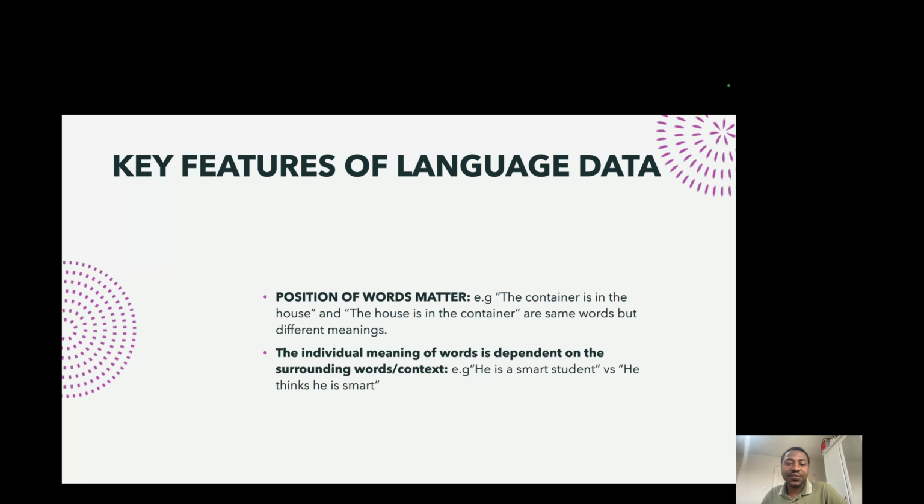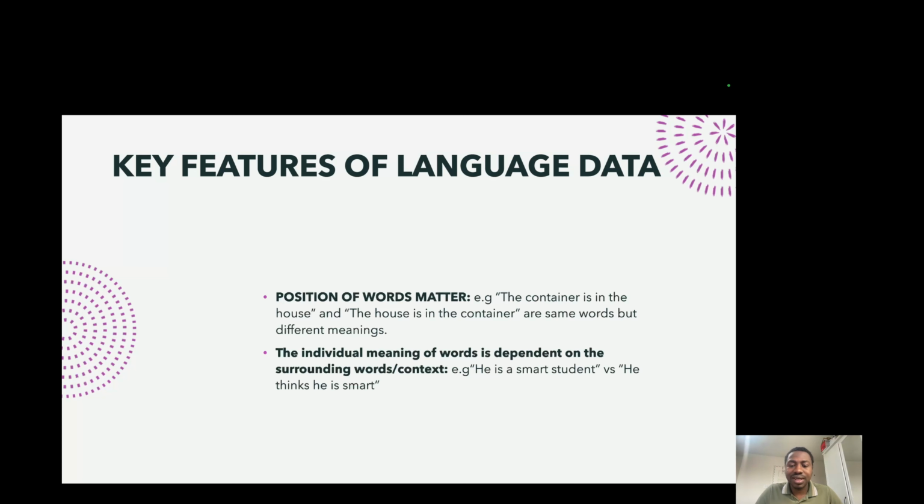And some of the key features of language data, which transformers handle really well, is that, first of all, in language, the position of words matters. This is one of the pitfalls of prior models like convolutional neural networks, which don't really take into account the position of elements in a sequence.